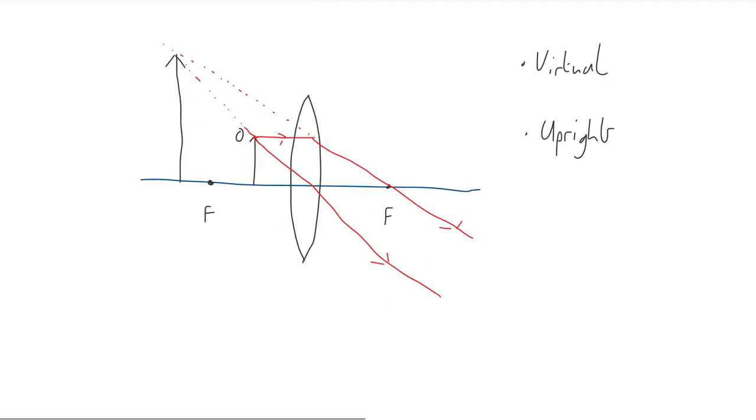Just like in the case with concave mirrors, these are the only two possibilities. If the object is placed to the left of the left focal point, the resulting image is real and inverted, and instead, if it is placed to the right of the left focal point, the resulting image is instead virtual and upright.